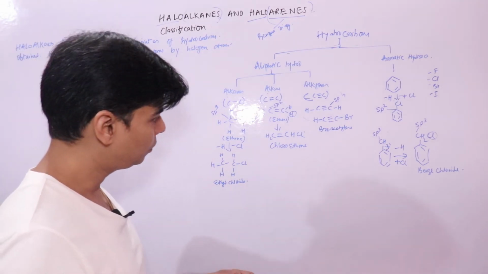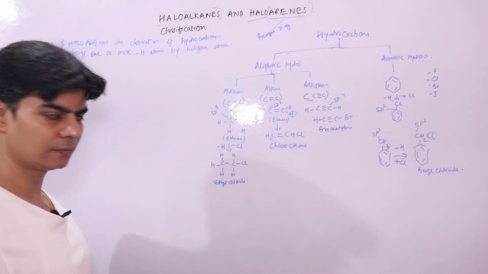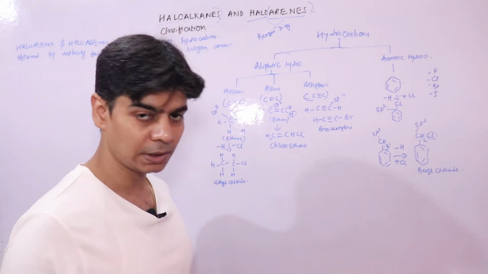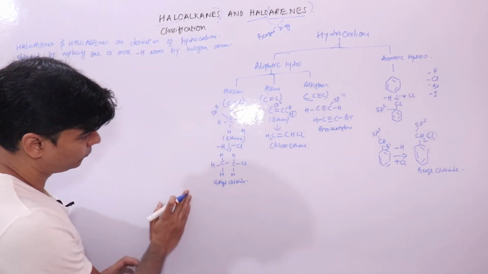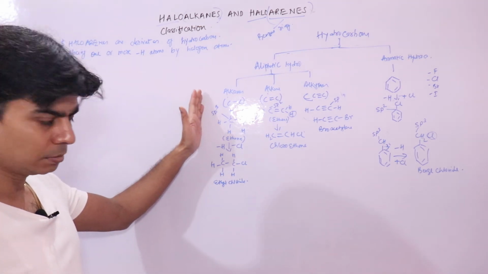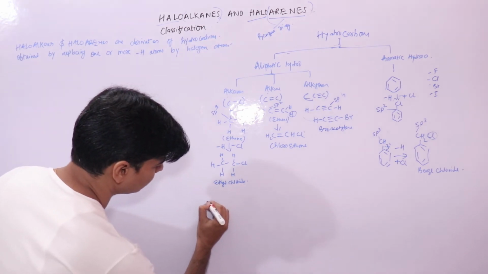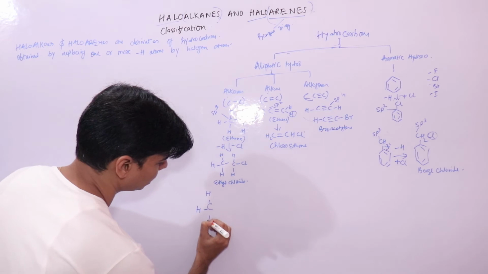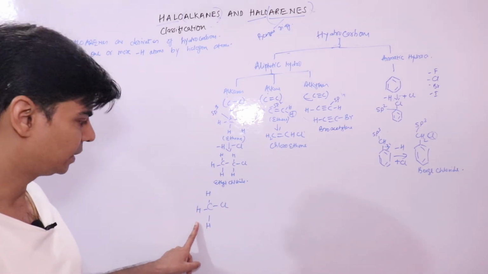Now let's talk a little about the chemistry before we jump to classification. We have three types of carbon atoms, where we would be looking into the classification of monohalogen derivatives. Let's talk about a simple one. This is your monohalogen derivative.